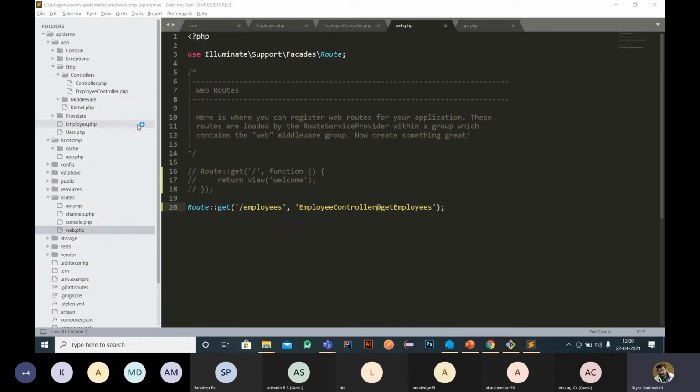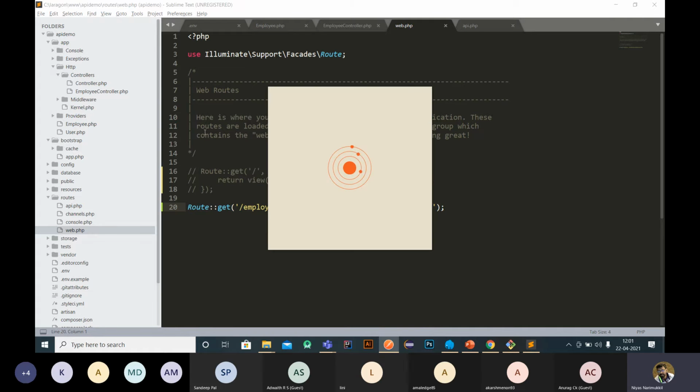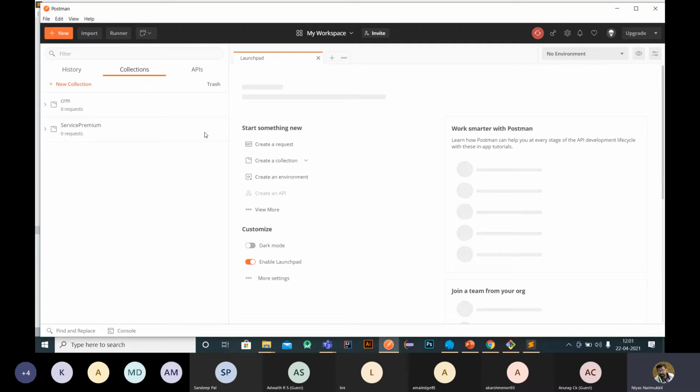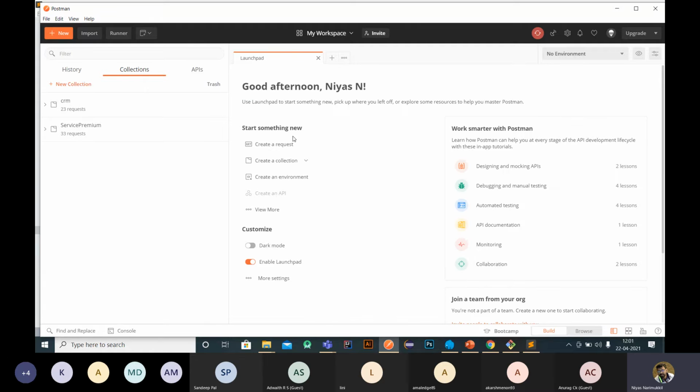So just click Postman. Postman is just a desktop application. Using that application, we can check the response from the APIs. So I'm opening this Postman app. I'm creating a new request. From this Postman app, we can create an account.